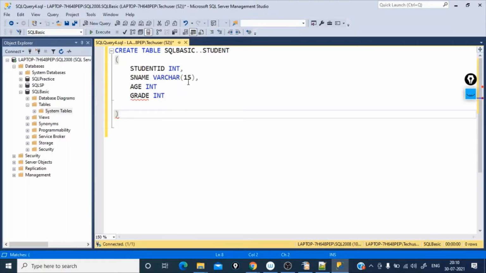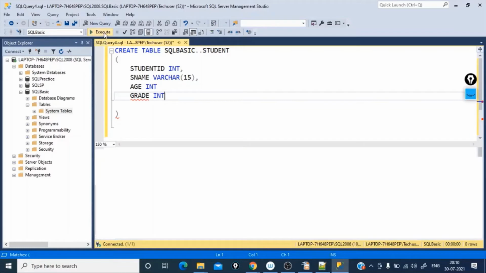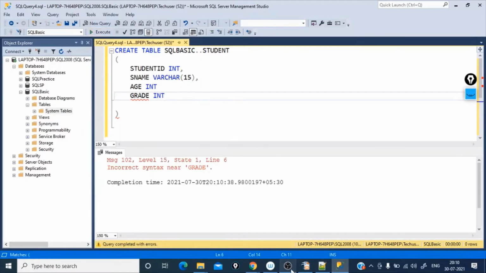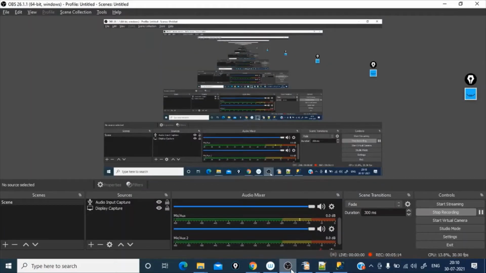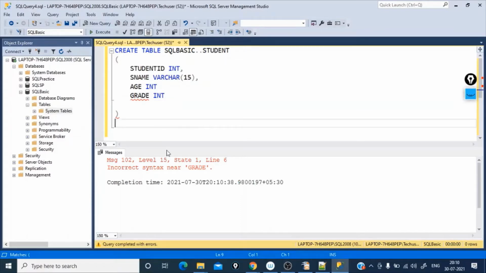See, everything else is fine. At grade, it is showing us a red color mark. When you hover on this, it will say incorrect syntax near grade. It is trying to say there is some syntax error, please fix it. But we'll just go ahead and run it. Okay, it is saying incorrect syntax near grade.